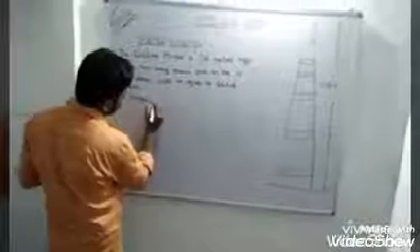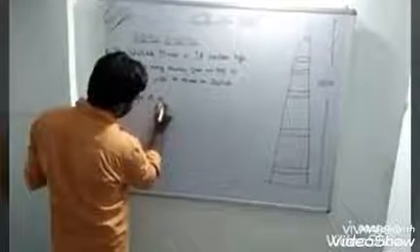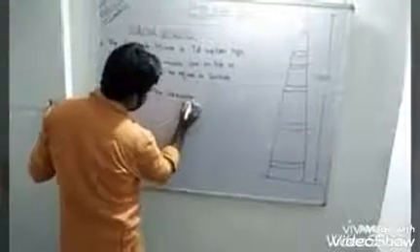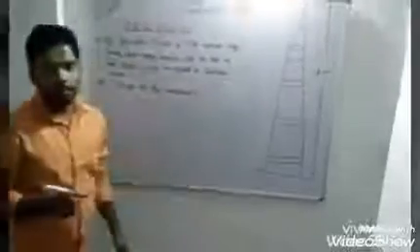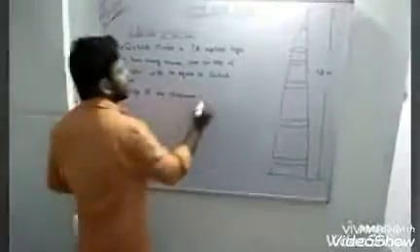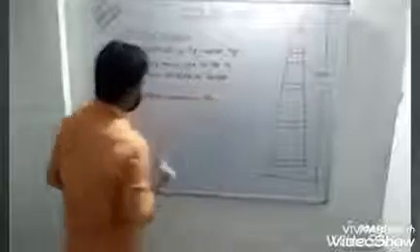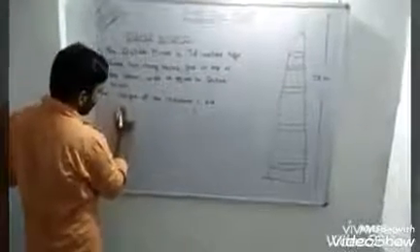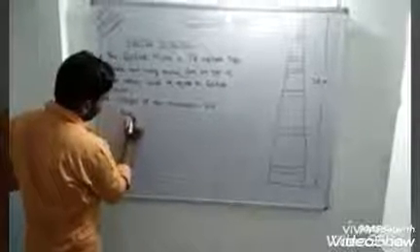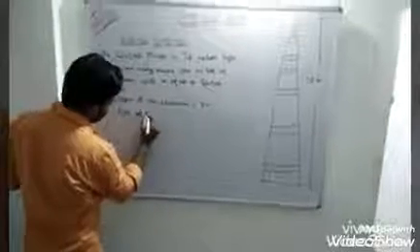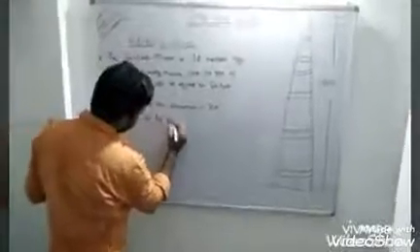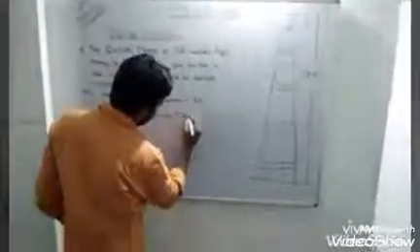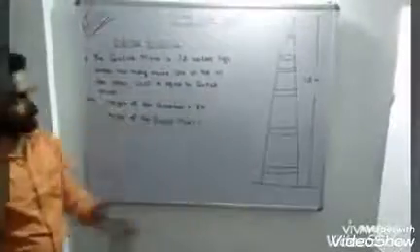As previously we measured, yes, it is 3 meter. Now we will see the height of Qutub Minar. It is 72 meter.